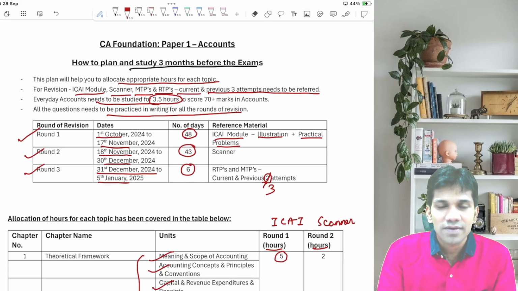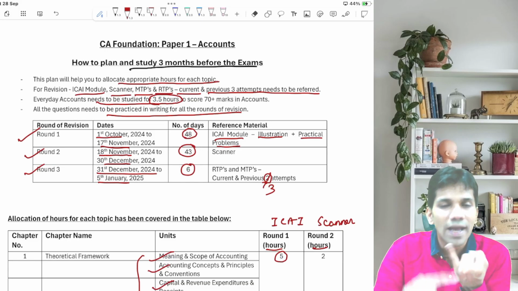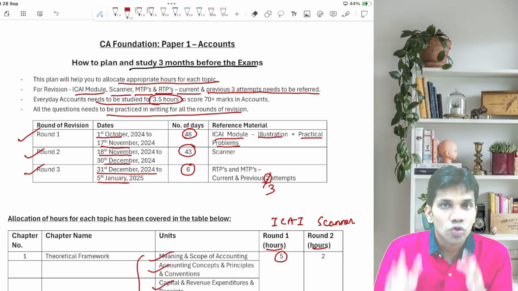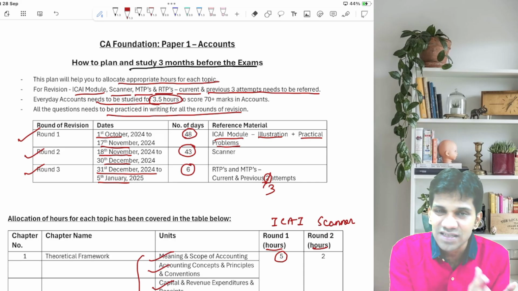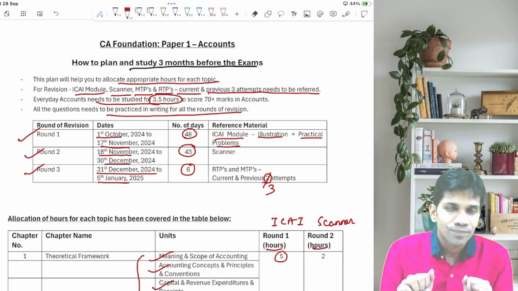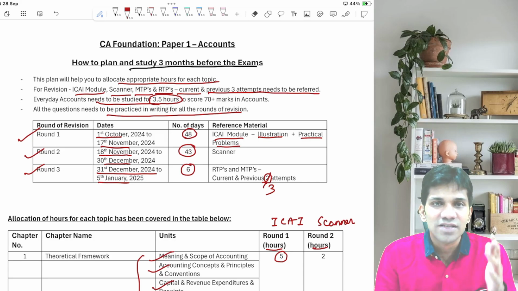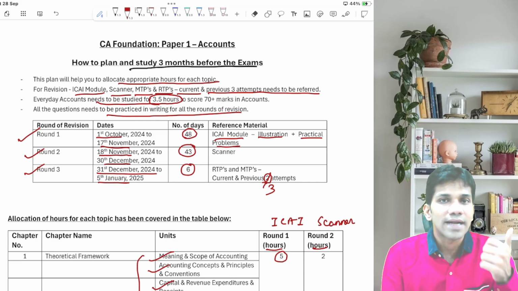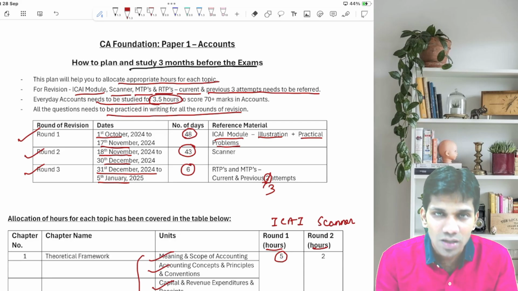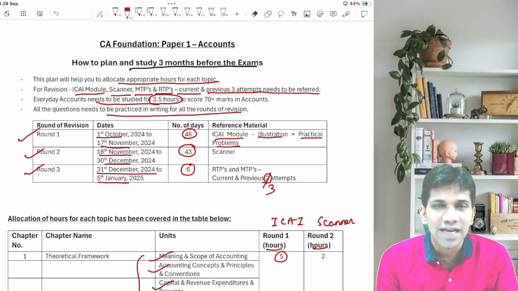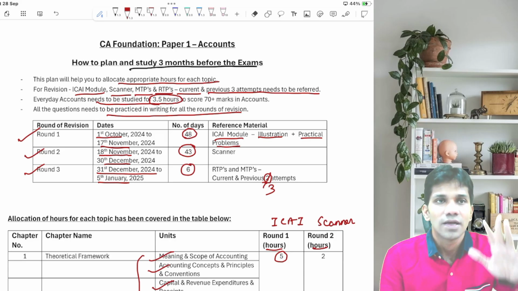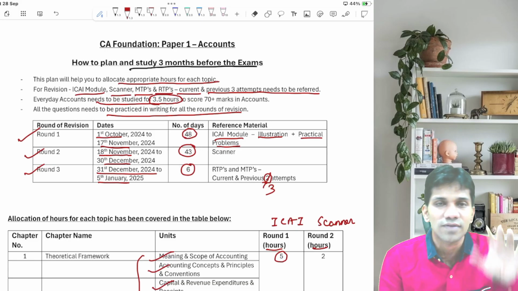Every day 3.5 hours will serve your purpose of solving full ICA module, full scanner and the RTPs and MTPs you have mentioned. So because of this, your other subjects will not be hampered. Your other subjects also will go at the same pace. And one more thing, the study plan which I have told you initially in my video, that 11 to 12 hours study in a day, out of that 3.5 hours is given to accounts. So that is only 12 hours ka 3.5, almost 1/4 of the time allotted. 3 hours is only almost 1/4 of the time of your day.